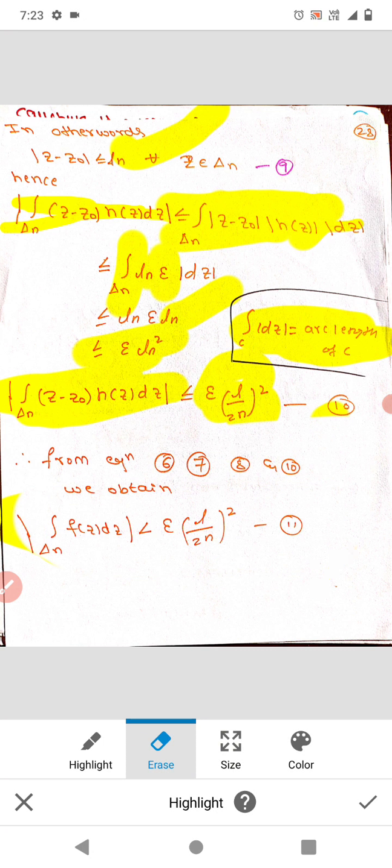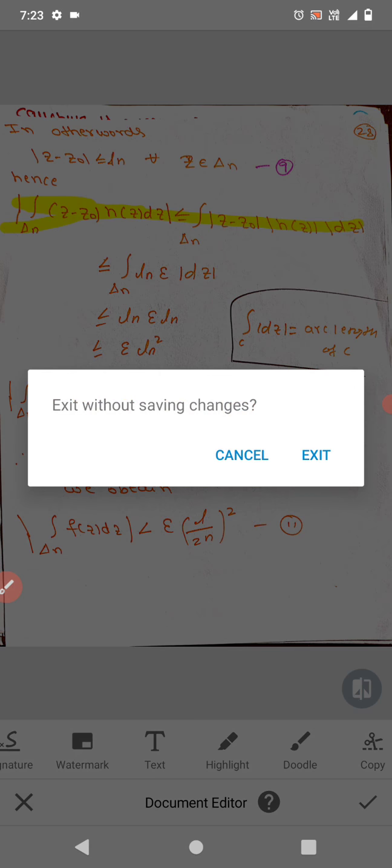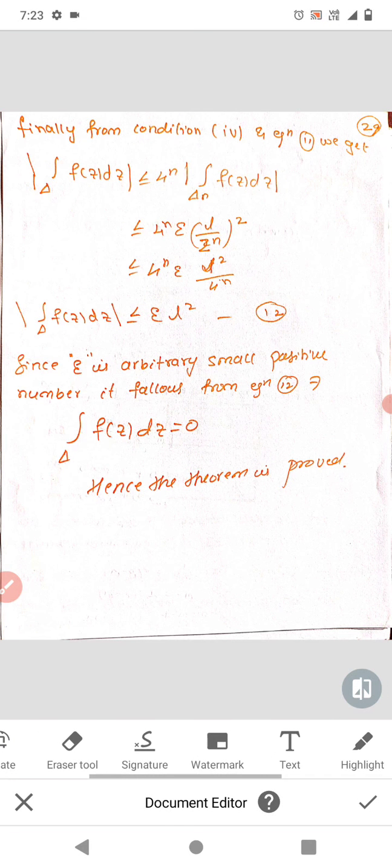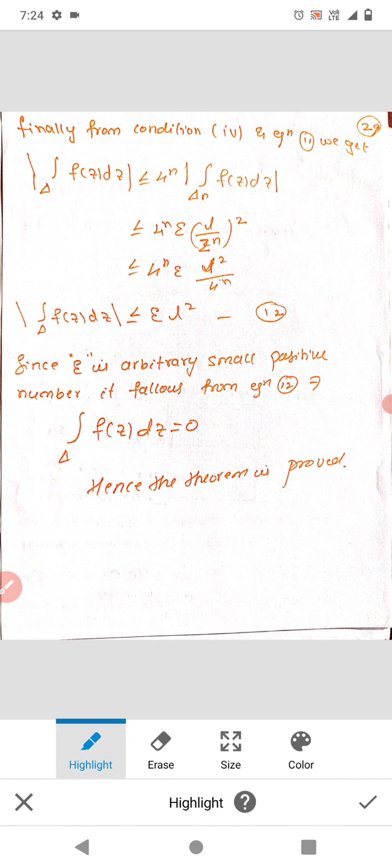Now finally use condition 4: substitute condition 4 in equation 11, we get modulus of the integral over delta of f of z dz is less than or equal to 4 to the power n times modulus of the integral over delta n of f of z dz.